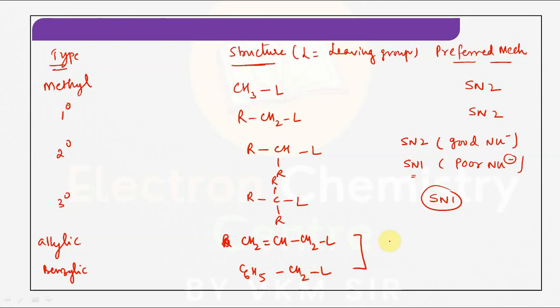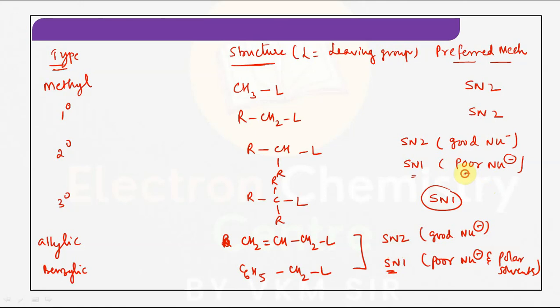In both these cases, SN2 is possible with good nucleophiles. For suppose if it is a poor nucleophile, obviously with polar solvents, in such cases it will preferably undergo SN1. If it is a good nucleophile, it will undergo the SN2 mechanism.